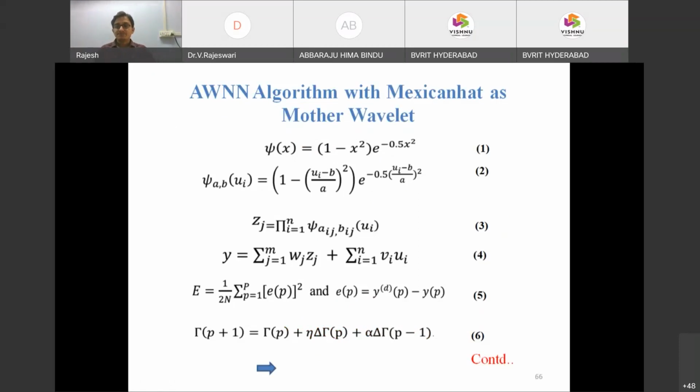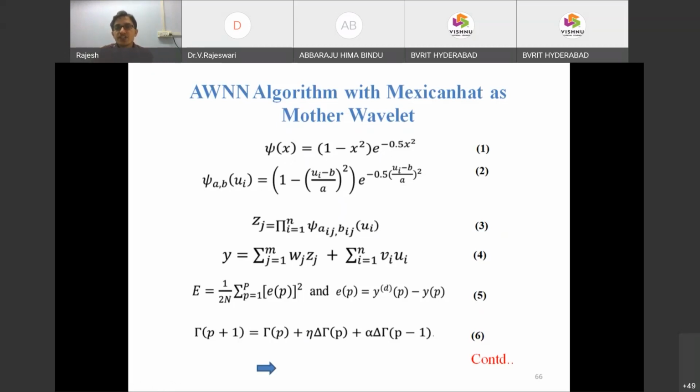That is the hidden activation function. Generally, neural networks have activation functions. A simple mathematical activation function is the sigmoidal function, 1 by 1 plus e to the power of minus x. But coming to wavelets, we have the activation function 1 minus x square into e to the power of minus 0.5 x square.